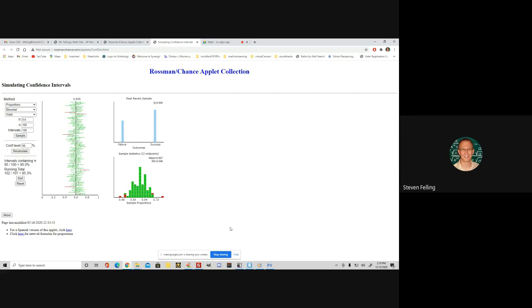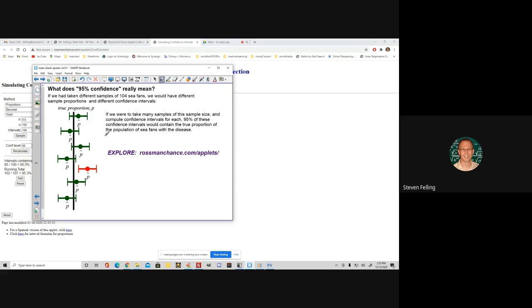So when people are asked to interpret what does 95% confident really mean, that confidence level of 95% means that if you were to repeat the experiment many, many, many times, then 95% of the times, since each confidence interval is centered around whatever happened in that particular trial, 95% of the times it would capture the real value for the population, but 5% of the time it wouldn't. Okay, so that's the meaning of 95% confidence.